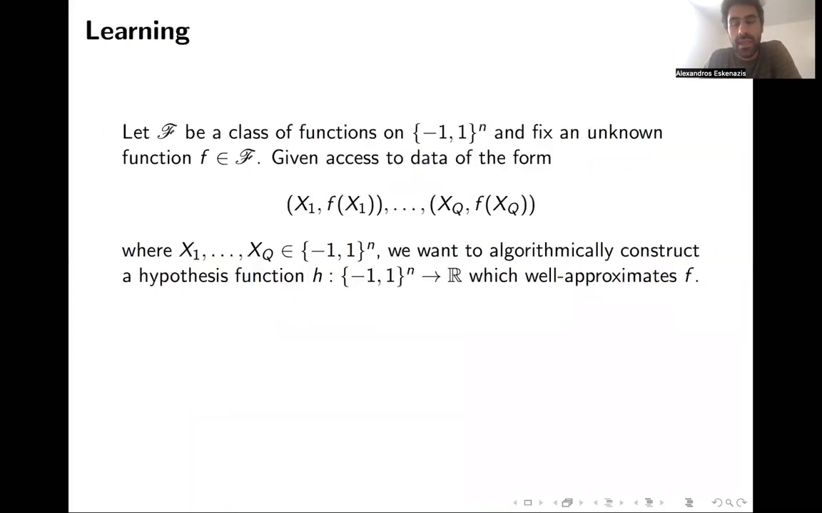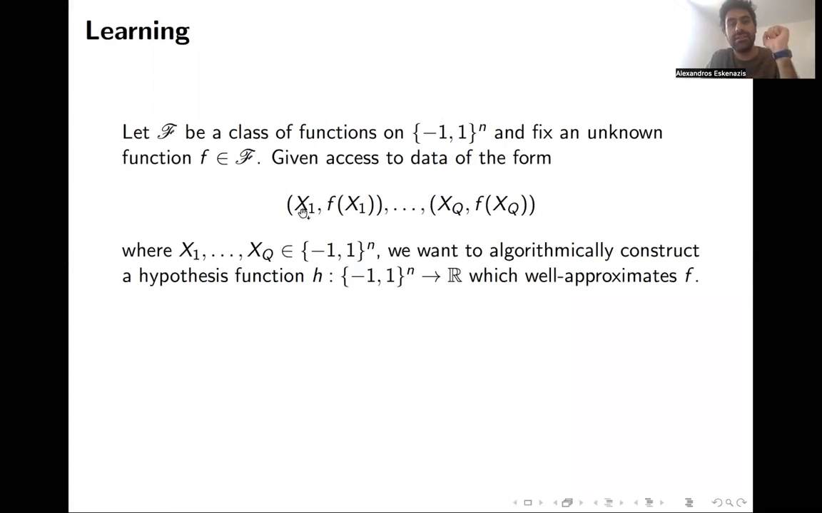Now, in this talk, we will be speaking about learning. So let me introduce the problem. We are given an a priori known class of functions on the discrete cube minus 1, 1 to the n, which I'm going to denote by script f. And we fix now an unknown function in the class. And the game is the following.